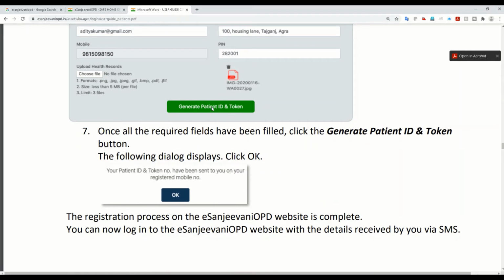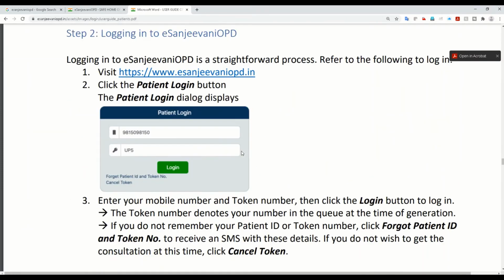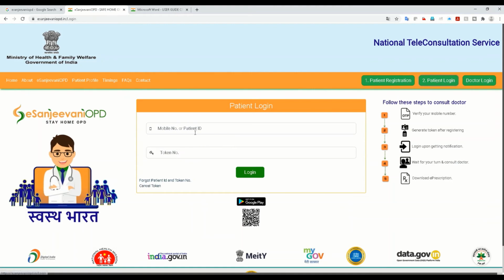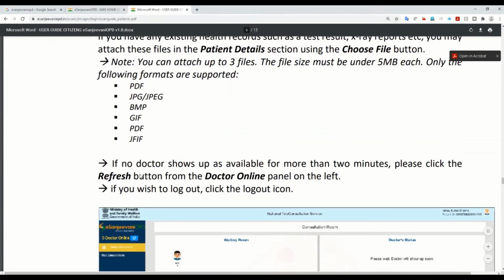So once you generate the patient ID and click here, your token ID is generated and sent to your SMS. So keep it safe. Don't delete the SMS. With the SMS, you click here, go to the patient login section. Here you enter your token number and mobile number. Once you enter this, you are in.